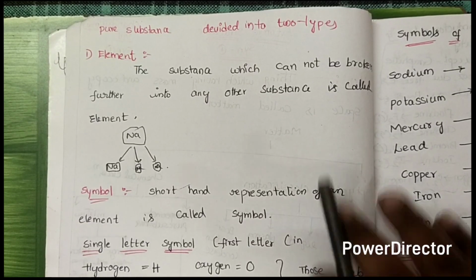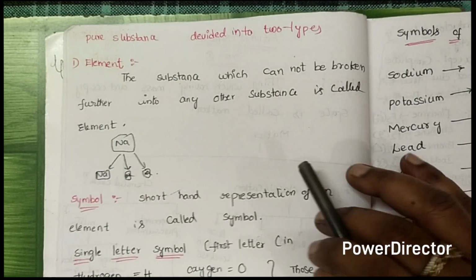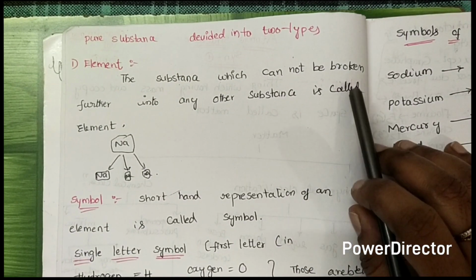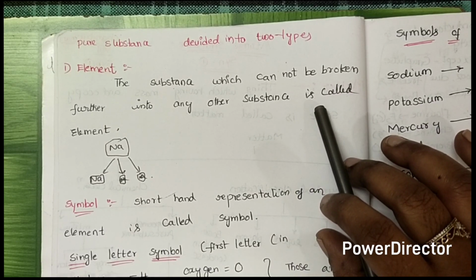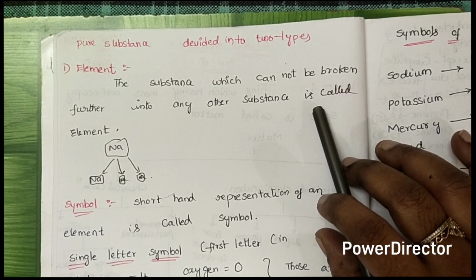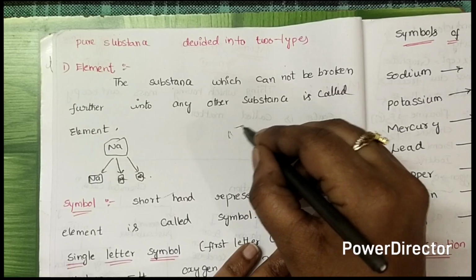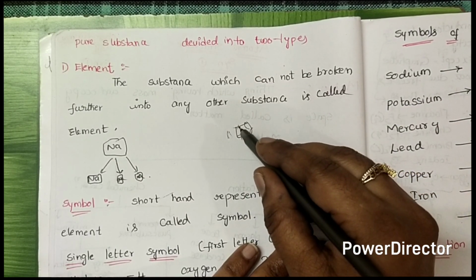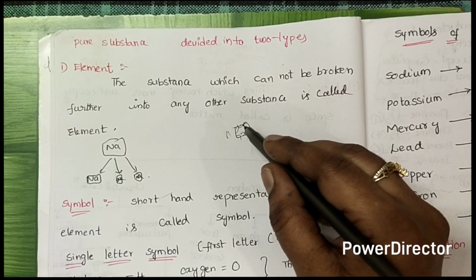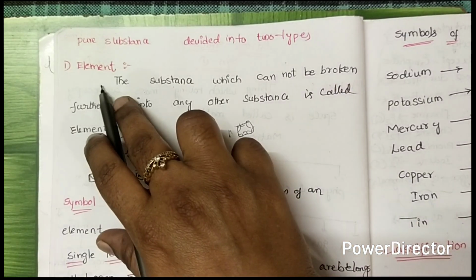the pure substance can be further divided into two types. The first one is the element. The element means the substance which cannot be broken down into any other substances. Already I told you about the element gold. For example, if I take a gold biscuit, I can cut it into small pieces, and again small pieces, and again small pieces. It cannot be further divided into any other substance. So that is called an element.